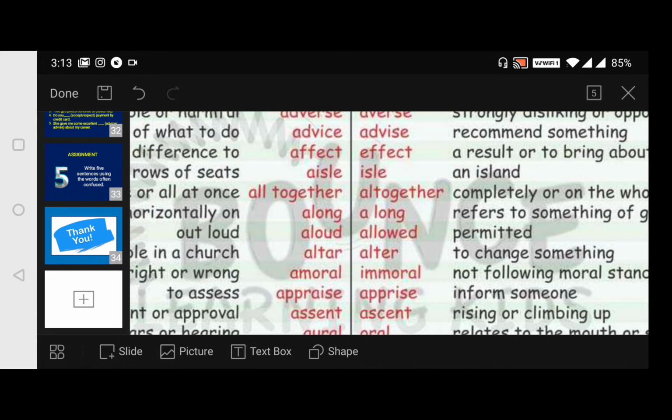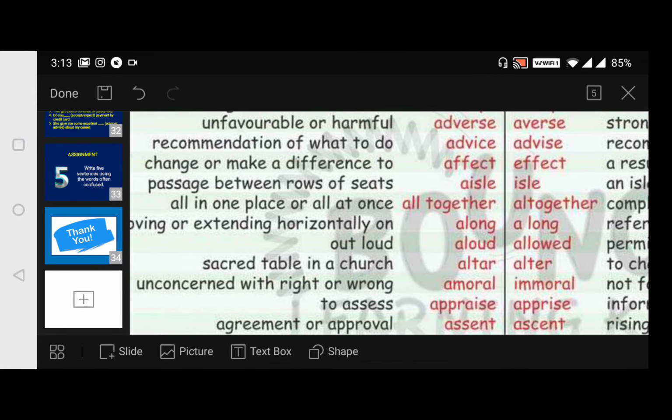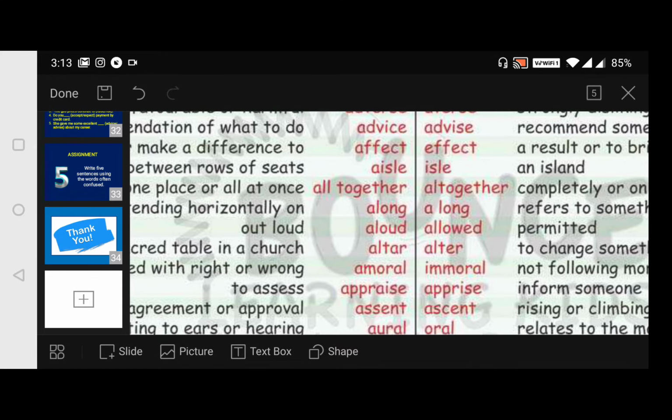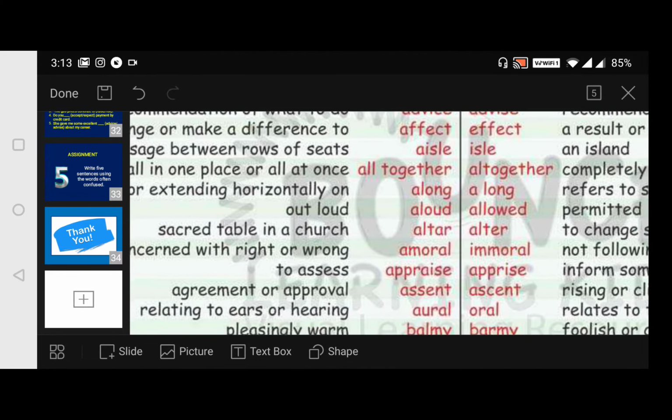Okay. Next coming to aisle. Here are aisle and isle. Aisle is a passage between rows of seats, that we say as aisle. Then isle, an island. But they are pronounced in a similar way, aisle, isle. Next, all in one place or all at once, all together.